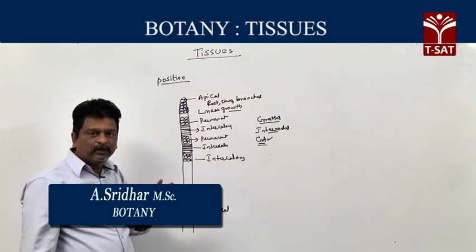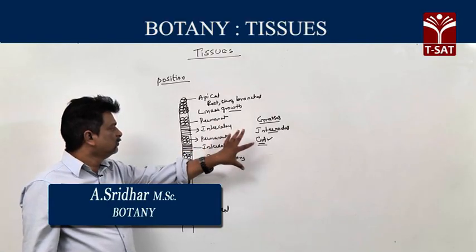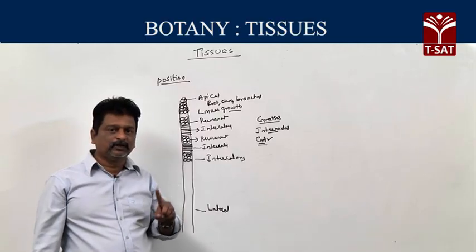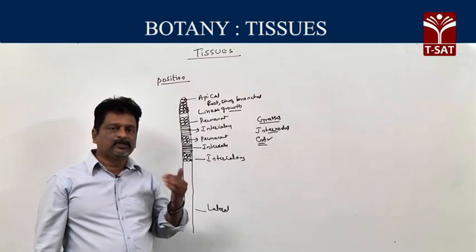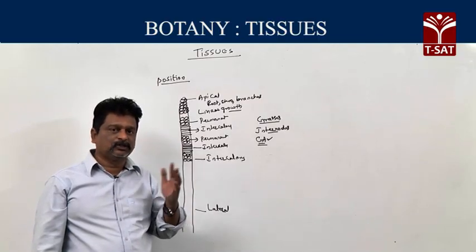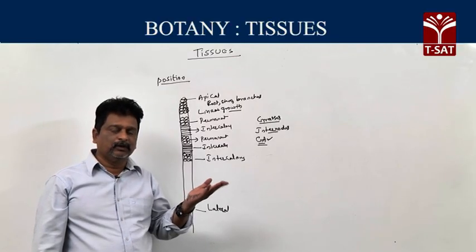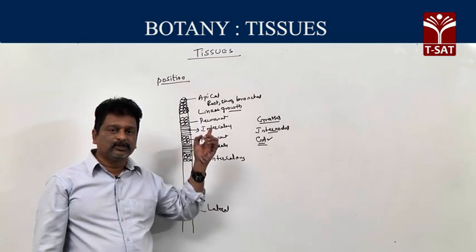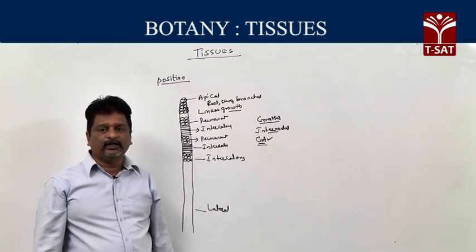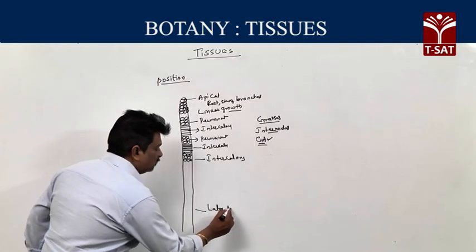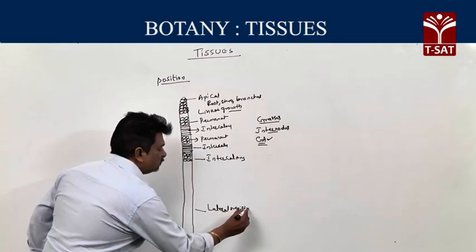Then point, apical and intercalary meristems are primary meristems responsible for primary growth of plant body. Here question: in all plants, which one helps in linear growth? Apical meristems. All plants means either dicots or monocots. Apical meristems help in linear growth. In monocots, which ones help in linear growth? Apical and intercalary meristems. Then third one, called lateral meristems.